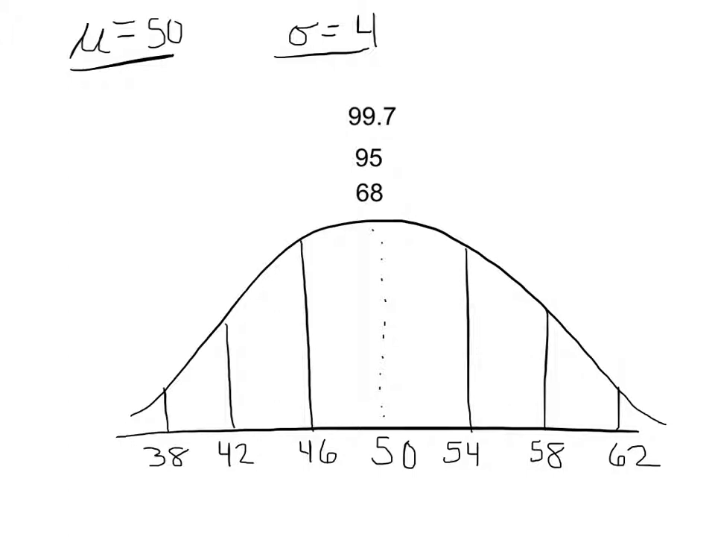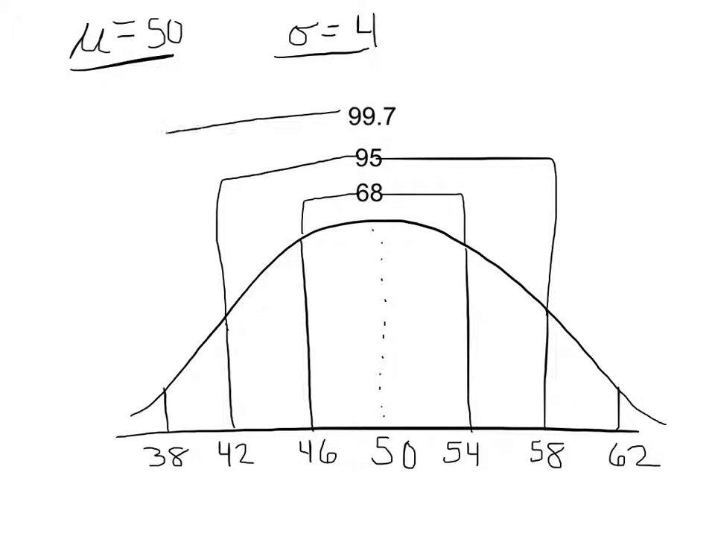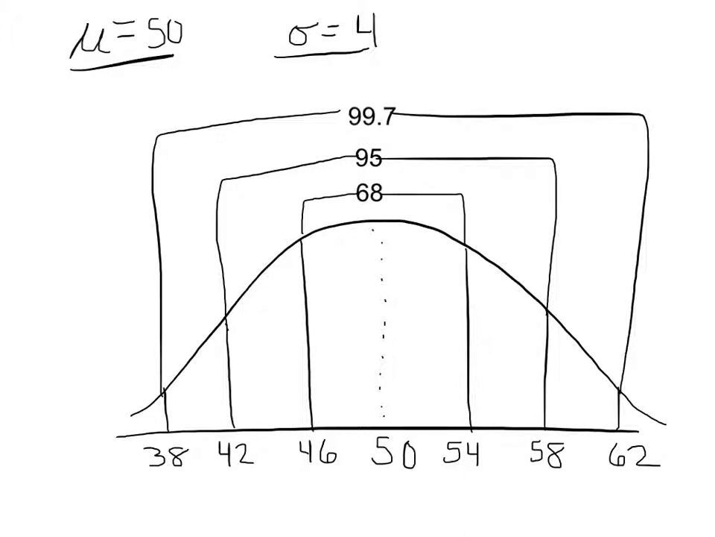If we're talking about a symmetric mound-shaped curve, it is guaranteed that 68% of all data will fall between 46 and 54. 95% of all data will fall between 42 and 58. And 99.7 will fall between 38 and 62. Almost 100%, but do keep in mind there will be extreme values that fall below 38 and above 62. Not very many, 3 out of 1,000, but there'll still be some.